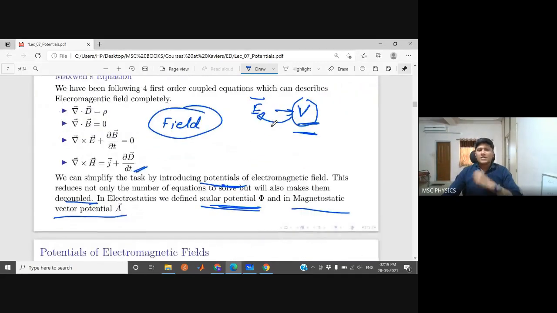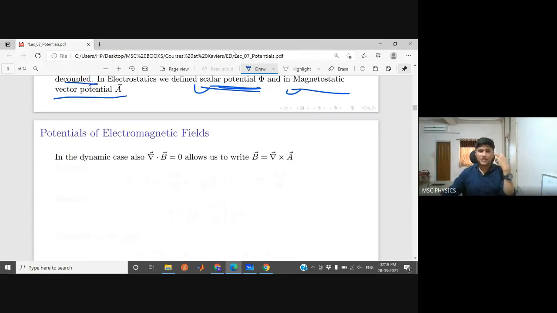So our purpose is to define these two potentials and try to see what happens. Can we decrease the number of equations or not? That is our purpose. Let's see how we are defining electromagnetic potentials. First, let us take equation number 2 of Maxwell's equations.